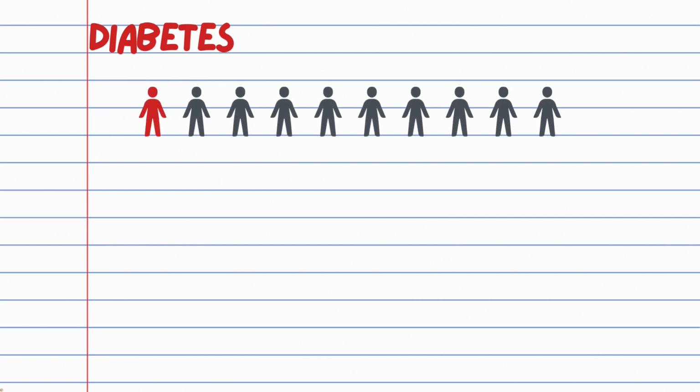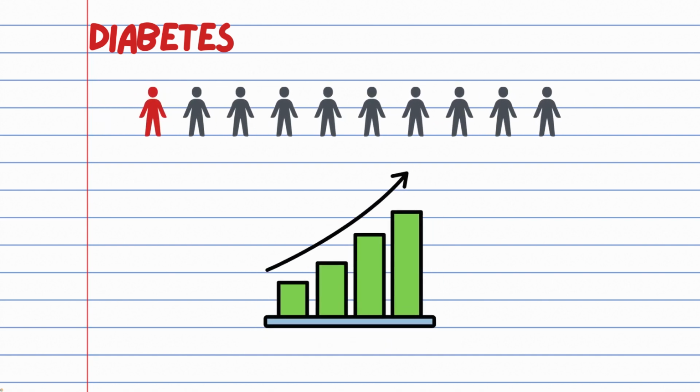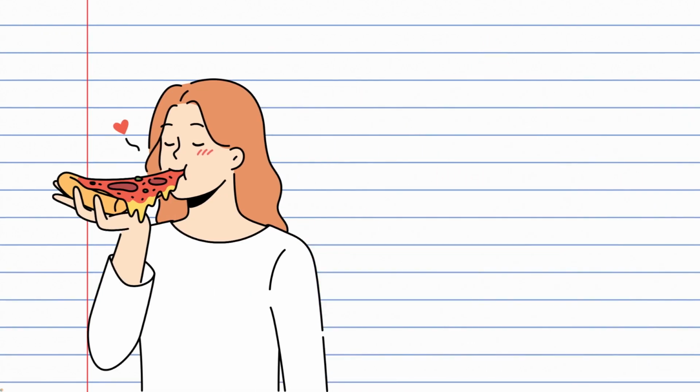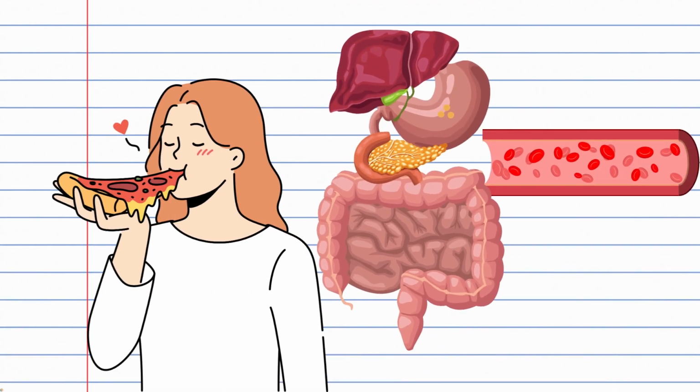Other than one of the most prevalent diseases in the world, affecting roughly 1 in 10 people, and increasing, like the cost of gas, diabetes, or diabetes mellitus, is a metabolic disease where healthy levels of sugar in the blood cannot be naturally maintained. When we eat, sugar, or more specifically, glucose, is absorbed through our digestive tract and into our bloodstream, and typically stays there if we don't have insulin.